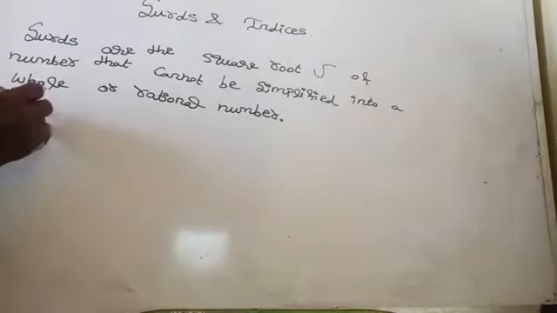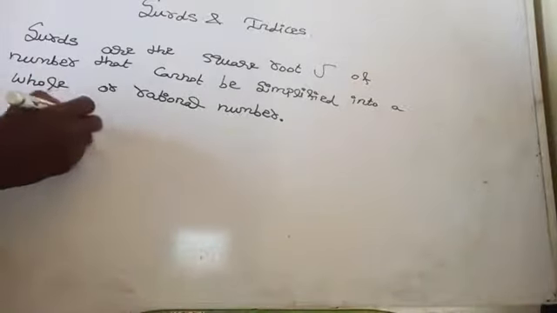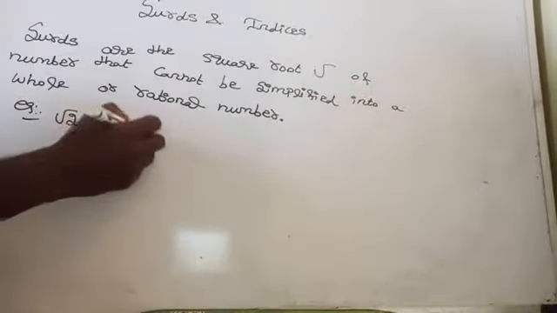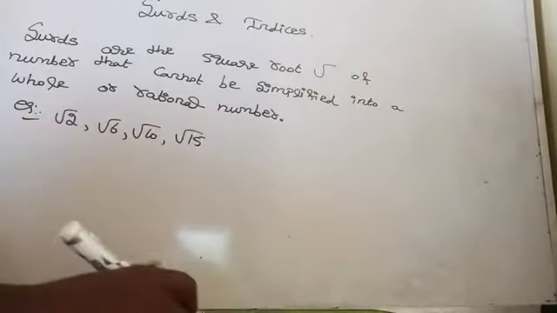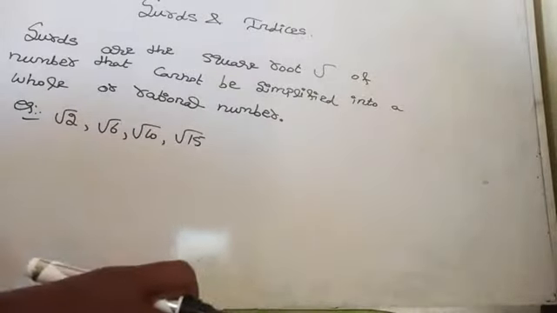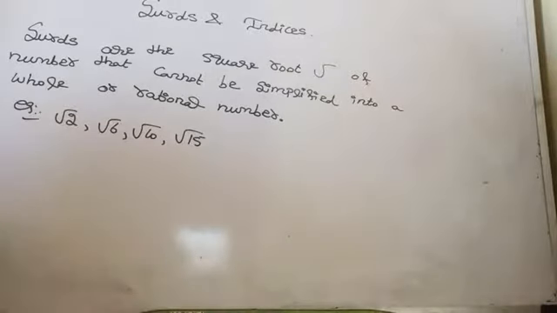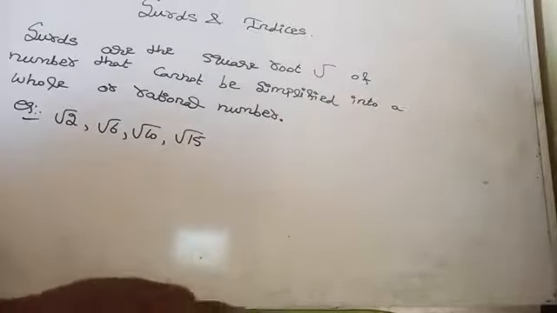For example, root 2, square root of 6, square root of 10, square root of 15. Am I right, dear? Are you getting or not? A square root of a whole number that has an irrational value is called a surd. Okay.